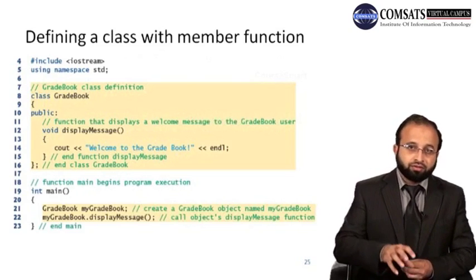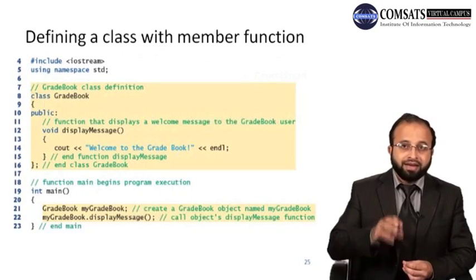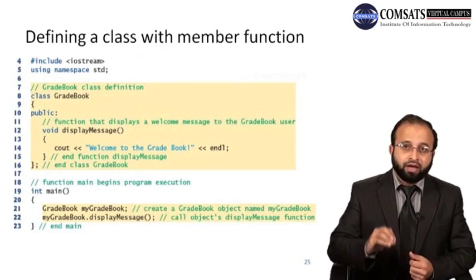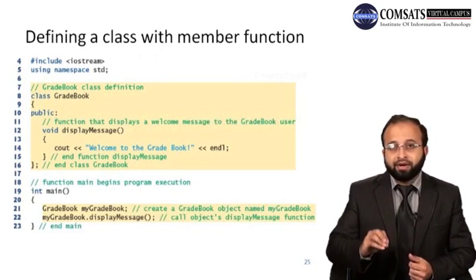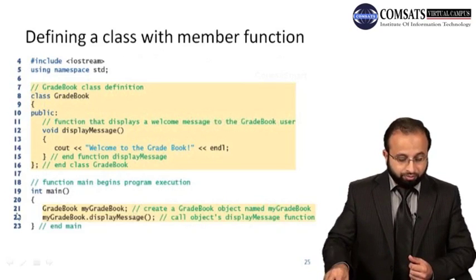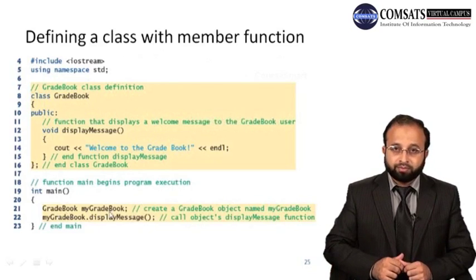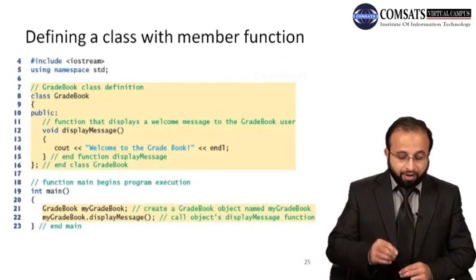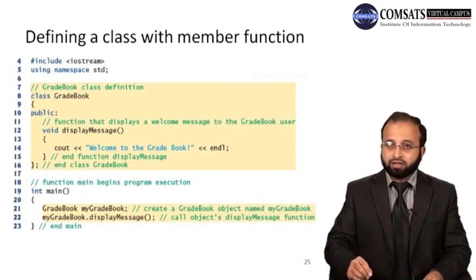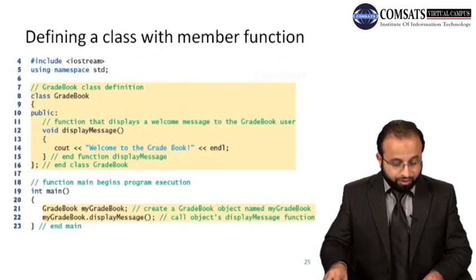Same concept applies over here. If you haven't created any object, or even if you have created an object, you have to have that object with the dot operator to call a particular member function of that class, right? So if I have created the object here, myGradeBook object is created, so now with myGradeBook I can call the displayMessage function.